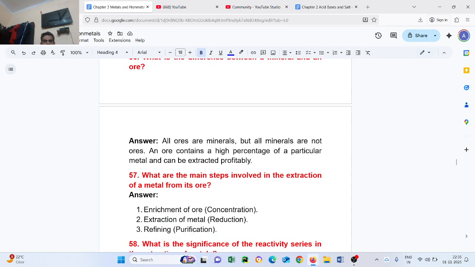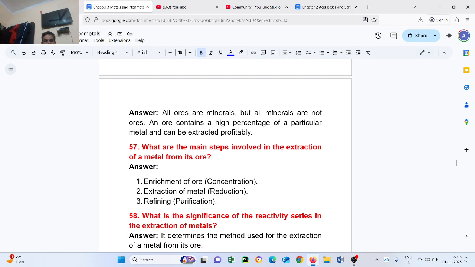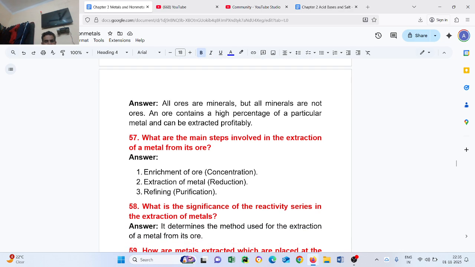Question number 57. What are the main steps involved in the extraction of a metal from its ore? Answer. First, enrichment of ore, concentration. Second, extraction of metal, reduction. Third, refining, purification.